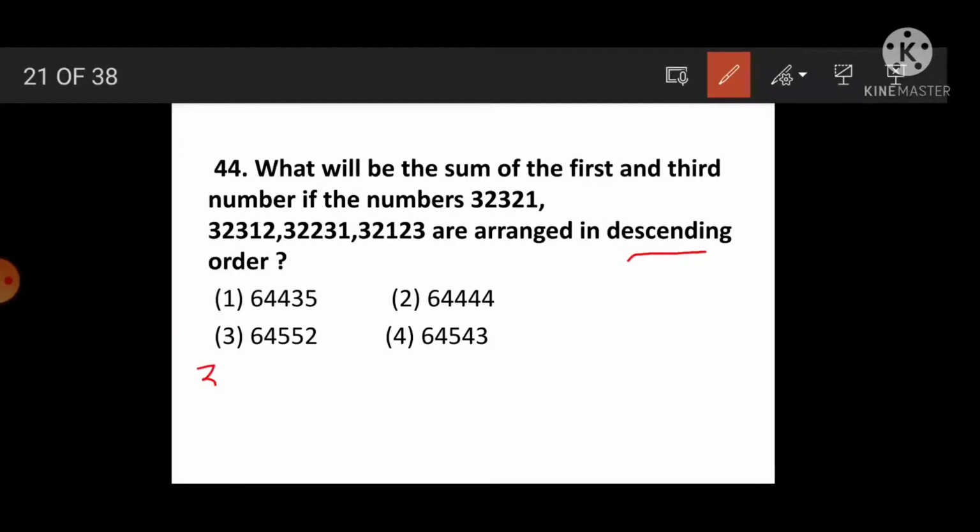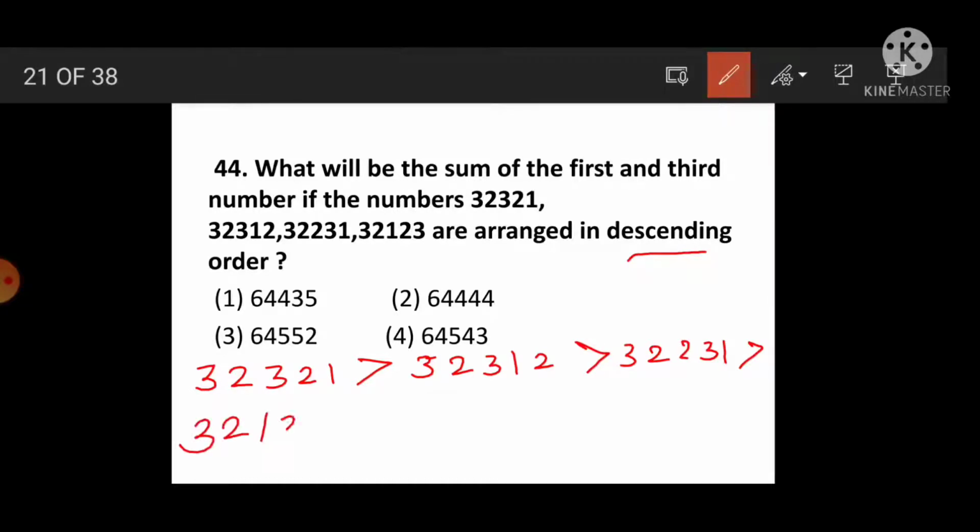Then see, 32,321 is greater than 32,312, is greater than 32,231, and is greater than 32,123. And what is asked? The sum we have to find for the first and third.